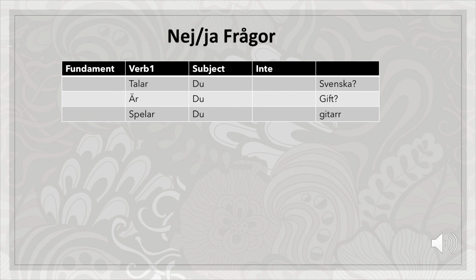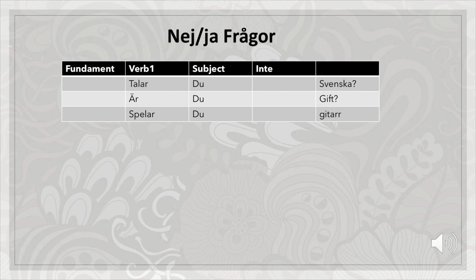Now at the end, let's understand questions whose reply is yes or no, like nej, ja. When the reply is yes or no, the sentence starts with the verb, not with a question word in the fundament like vad, var, vart, varifrån, which need a particular reply to fill in.